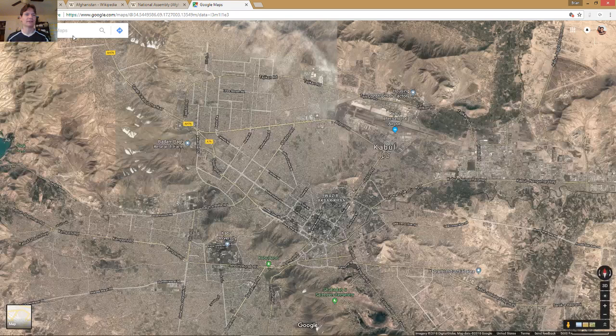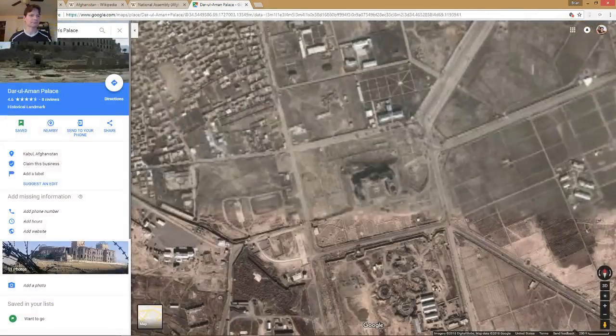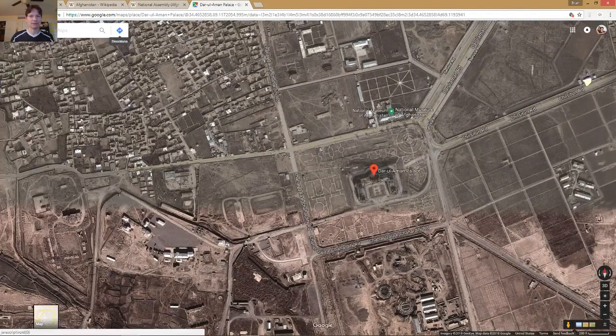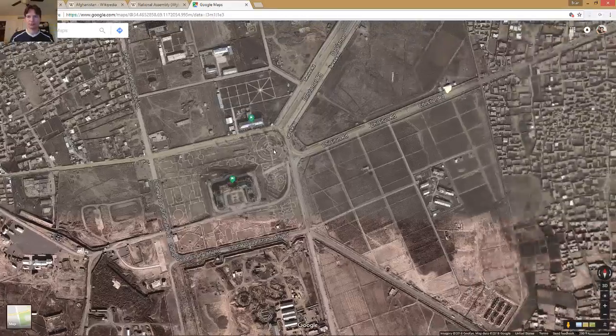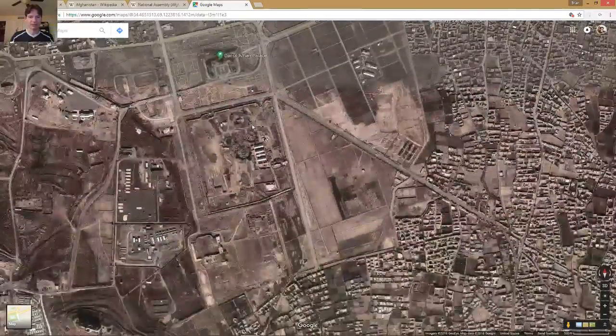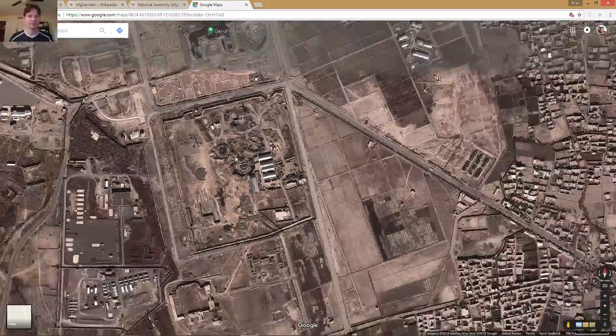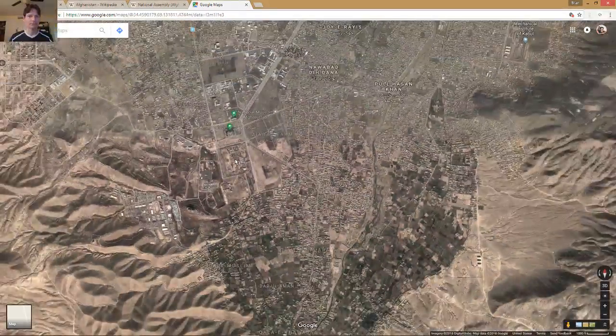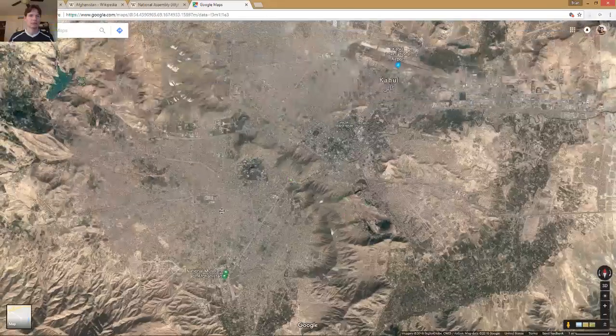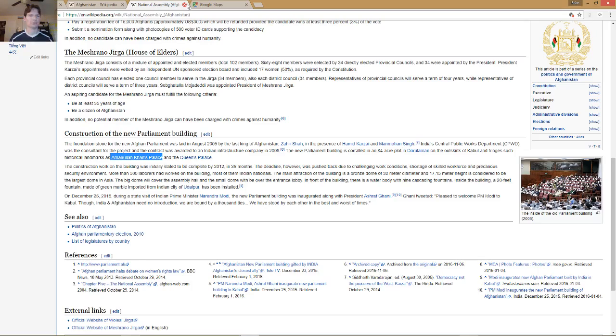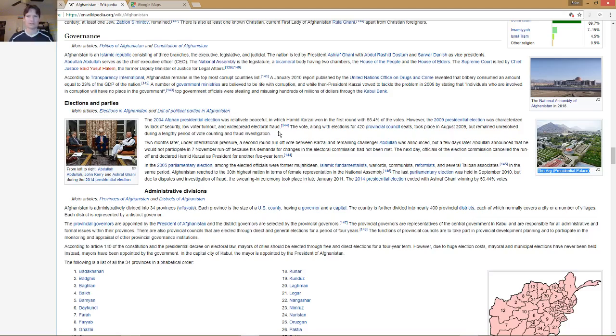So let's see here. Let's go ahead and finish out Afghanistan. It shouldn't take much longer to do that. Okay, that's the palace we had already checked out. They don't have the National Assembly building on the map yet, but I'm going to assume that it's probably going to end up right there, if it isn't already. Alright, and I'm going to go ahead and close this part for now. Let's see what else there is.